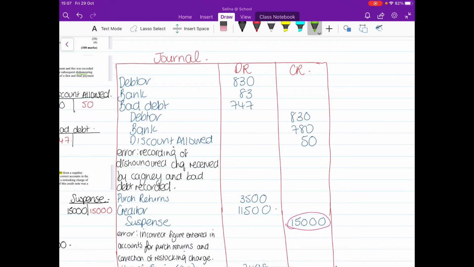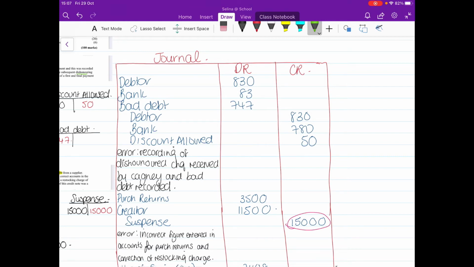Okay, so the next part is your statement of corrected net profit. What you need to do here is, again, go through your journal and see what would usually go into your profit and loss account. So what you're doing is just a quick scan. Debtor, does that usually go into profit and loss? No, it doesn't. Bank, no. Bad debt, yes, it does.